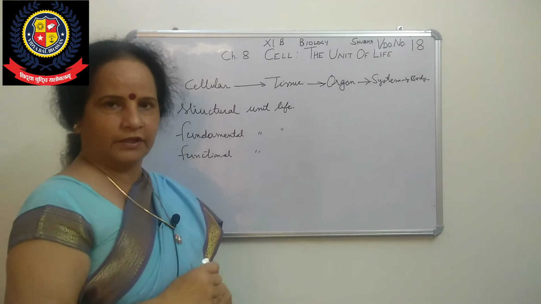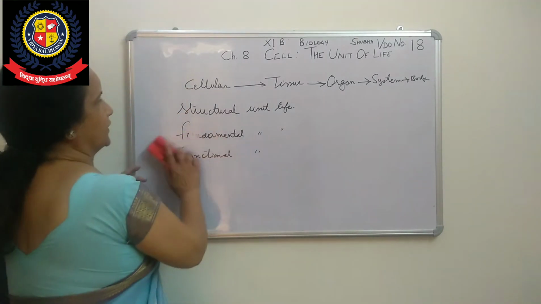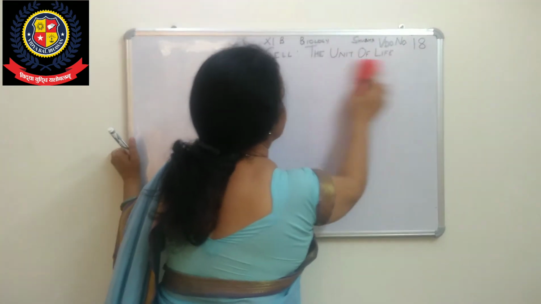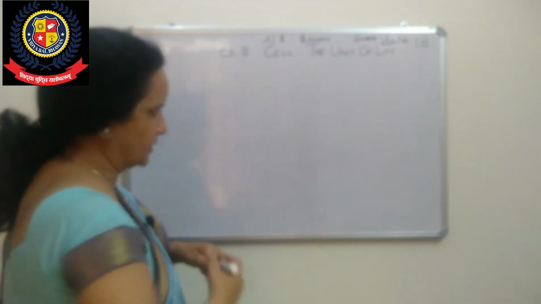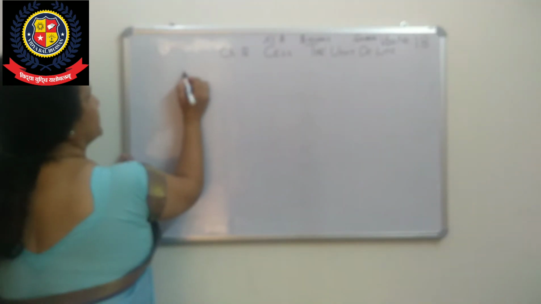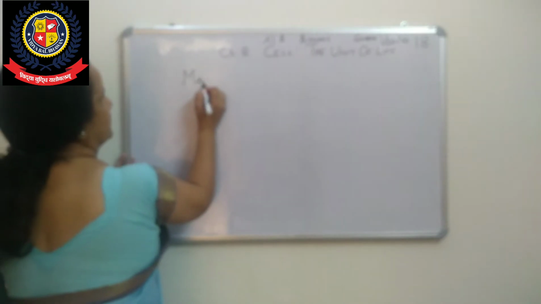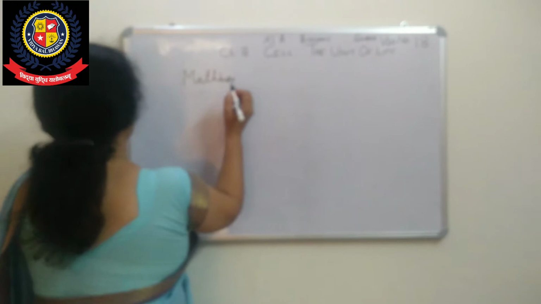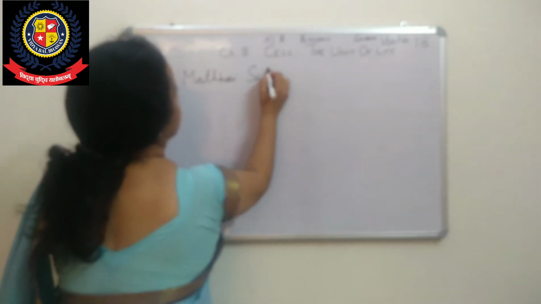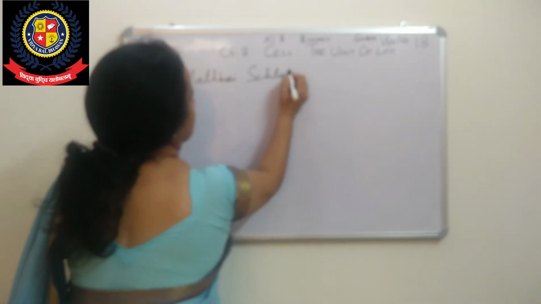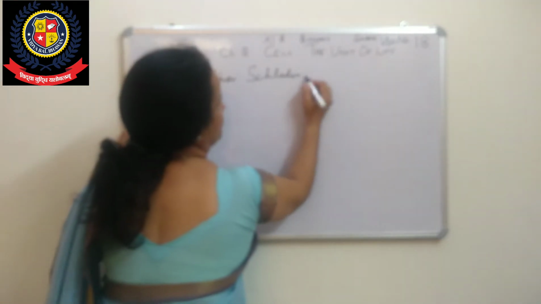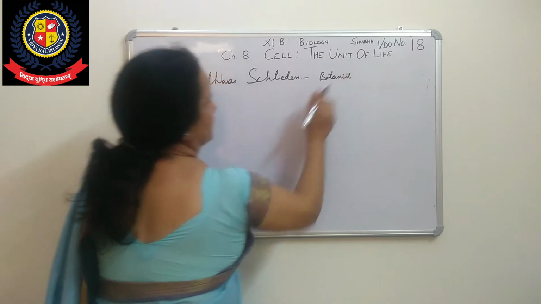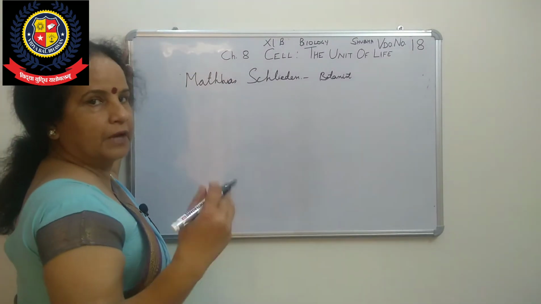There were two scientists. One is a botanist, who studies plants, right? That is a German botanist. The name of that scientist is Matthias Schleiden. Right, he was a botanist. Botanist means he studied only plants.